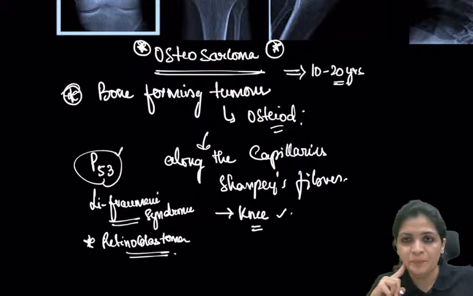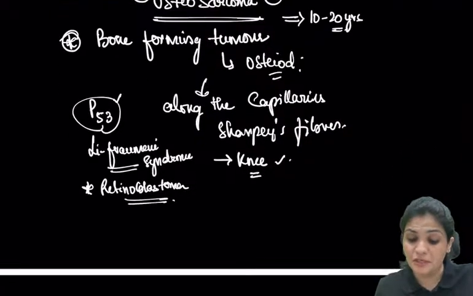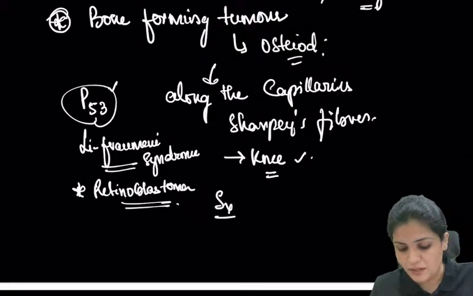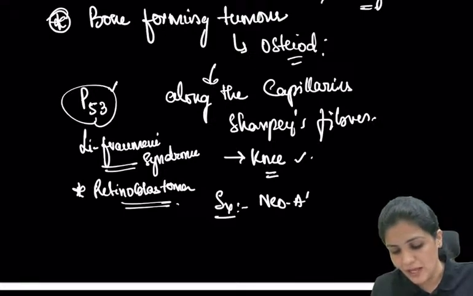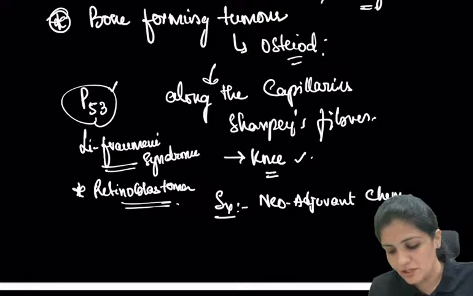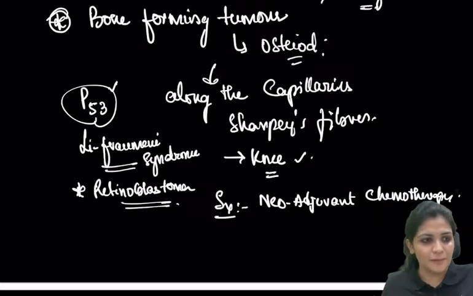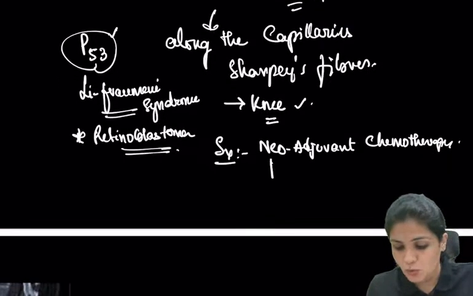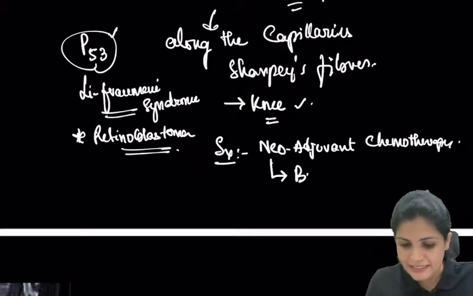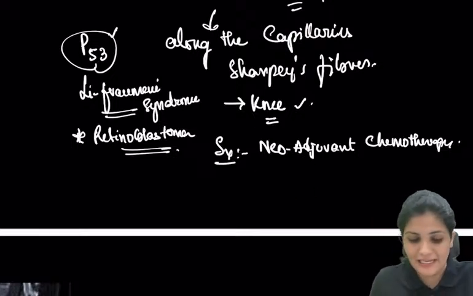It is osteosarcoma, right? So what is the treatment for this? The management nowadays is neoadjuvant chemotherapy. What do you mean by neoadjuvant chemotherapy? It is the therapy which you give before surgery, so that you will downsize and downstage the tumor.